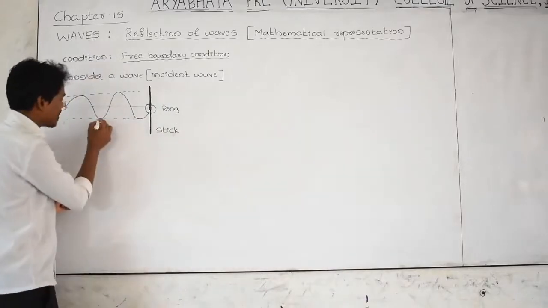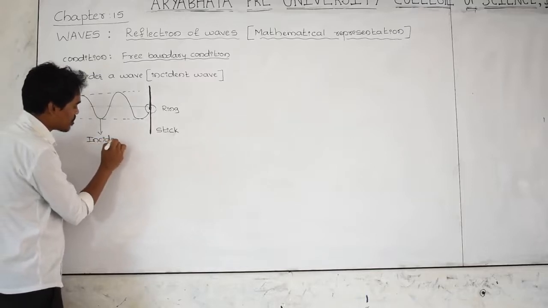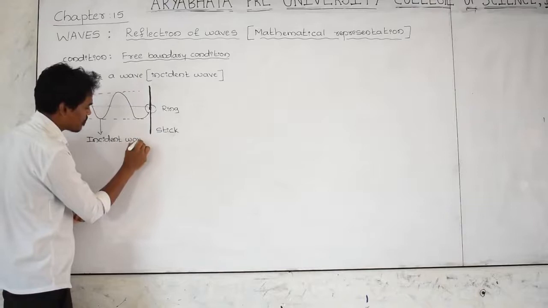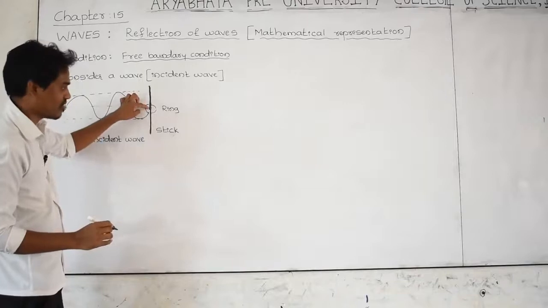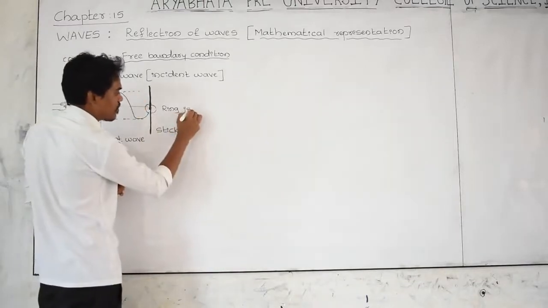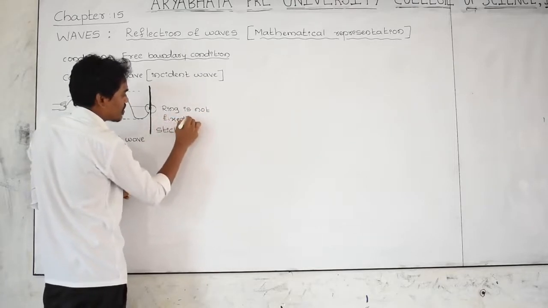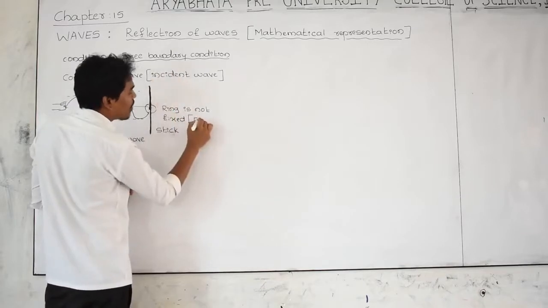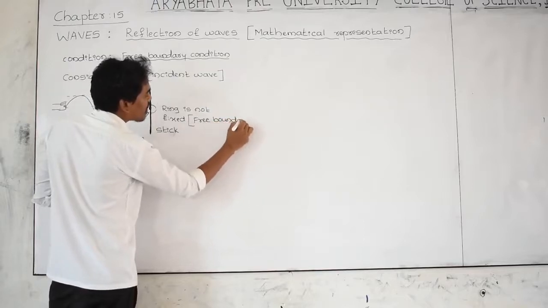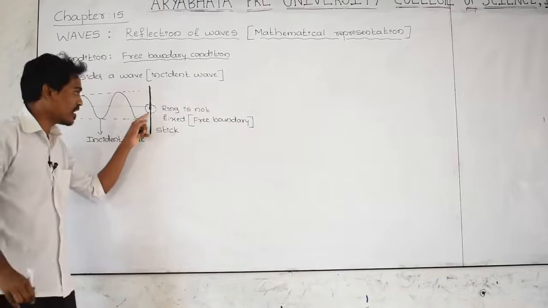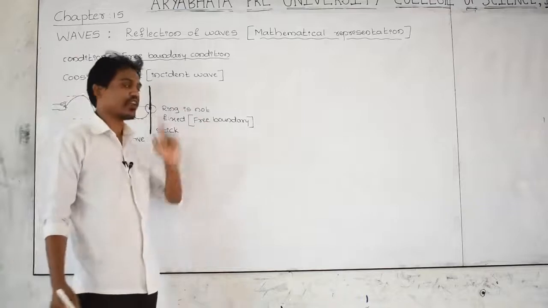This is the incident wave, the original wave, and I have attached it to the ring. The ring is not fixed, which means the rope is not fixed. This condition is called the free boundary condition. Why do we call it a free boundary? Because the rope and the ring are able to move freely along the length of the rod. That's why we consider it a free boundary condition.